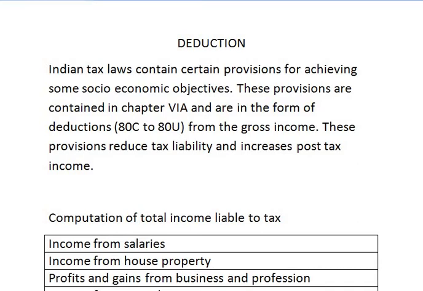Let us see the introduction of this unit. Indian tax laws contain certain provisions for achieving some socio-economic objectives. These provisions are contained in chapter 6A and are in the form of deductions under section 80C to 80U from the gross total income. These provisions reduce tax liability and increase post-tax income.